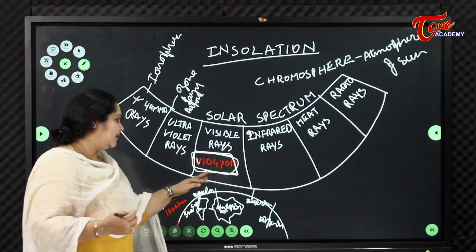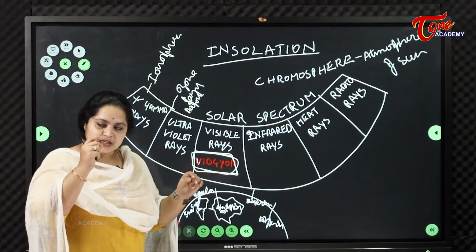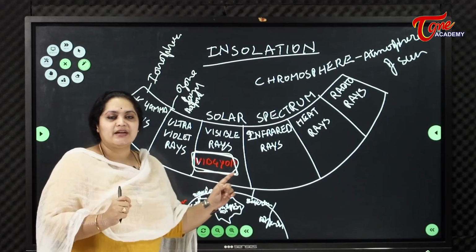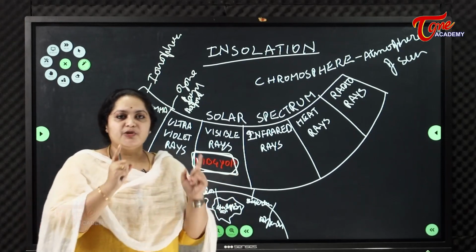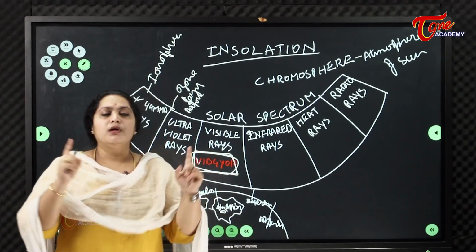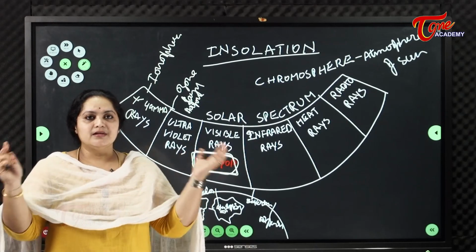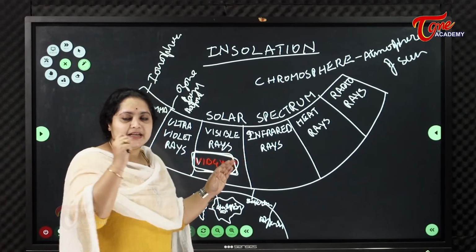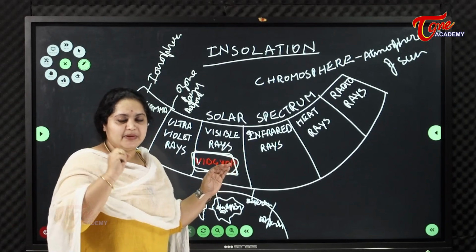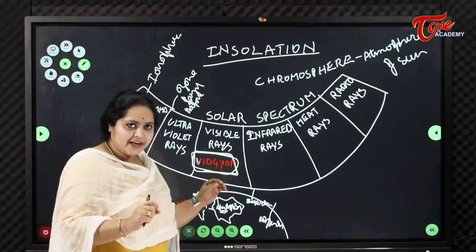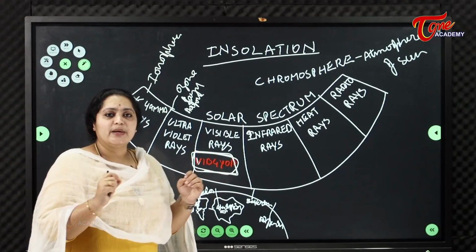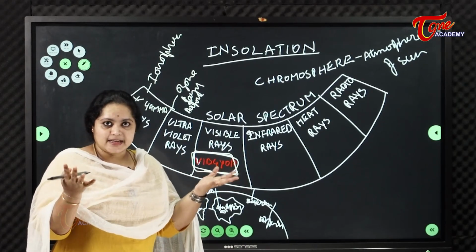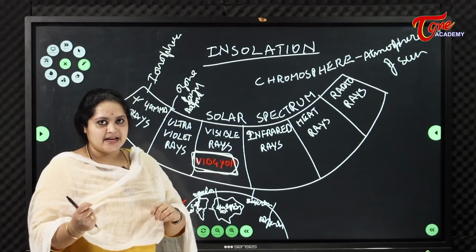In this particular case, red has a long wavelength comparatively to violet. That's the reason during sunset and sunrise the sky will be red. The sky will be red because red color is scattered, since it has a long wavelength comparatively to violet, so it gets scattered. So we get to see a red sky during sunset and sunrise.